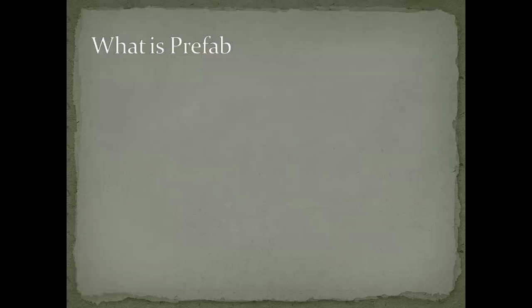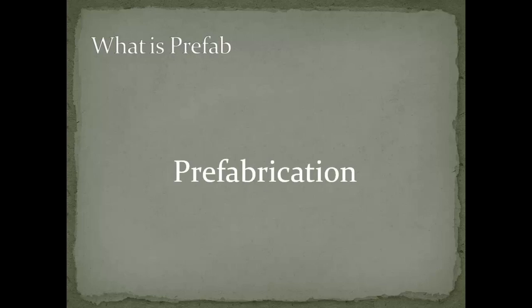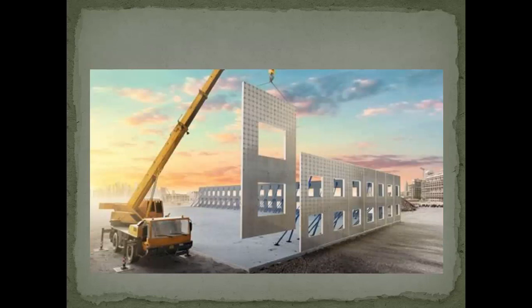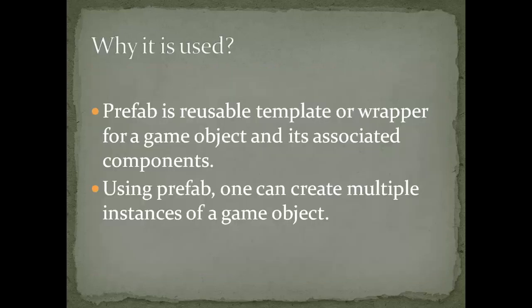What is prefab? Actually, the word prefab came from the word prefabrication. Prefabrication is a word which is derived from civil engineering. Prefabrication is a process where a similar kind of building material is used for developing or making a building. Here we can see that this particular structure is reused multiple times in order to create a building. Similarly, in game design, prefab is used in order to reuse a template.